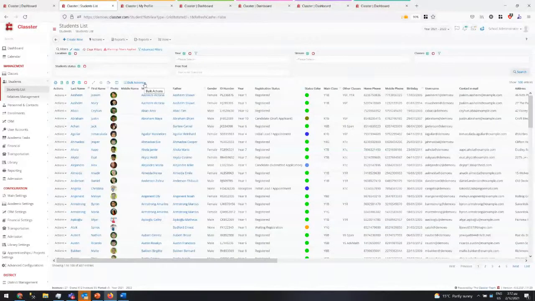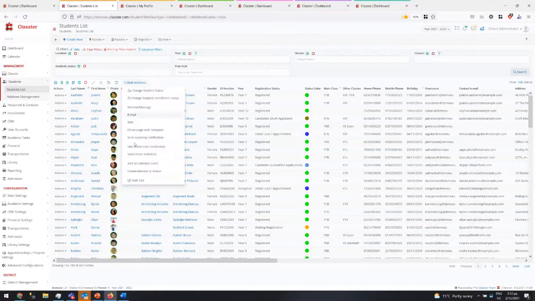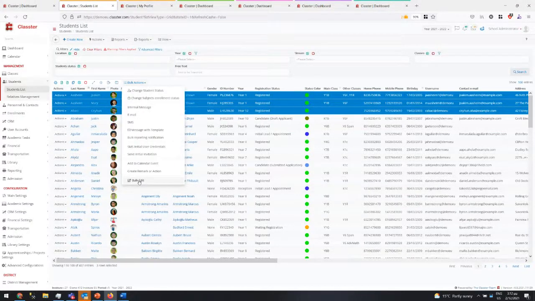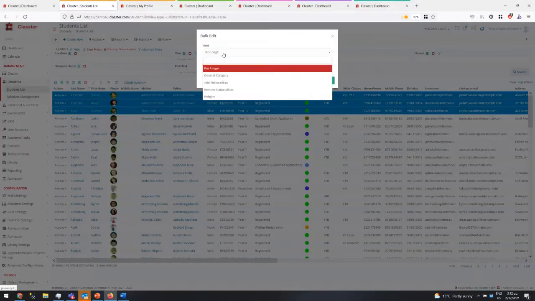Now, in the bulk actions, you have unified the bulk actions. Whatever is related to an action where we need to select a student, most of those are here. One of the new things that we have added is that if you add students here, there is a bulk edit where you can go and change some fields.